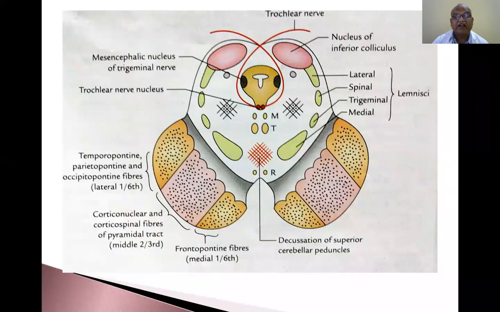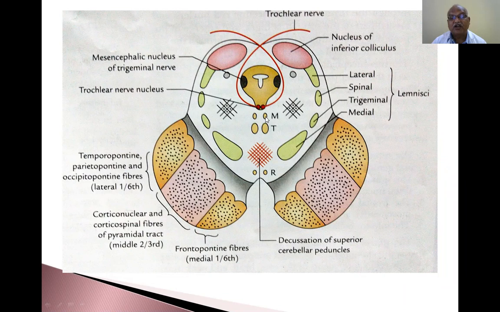Now this is the mesencephalic nucleus of the trigeminal nerve, the dark one. This is the trochlear nerve nucleus. How the trochlear nerve is emerging: it emerges from the trochlear nucleus anterolaterally, winds round the lateral side of the central gray matter, and goes to the back side, the dorsal aspect. Oculomotor nerve is ventral aspect, trochlear nerve is dorsal aspect. So it is going like this.